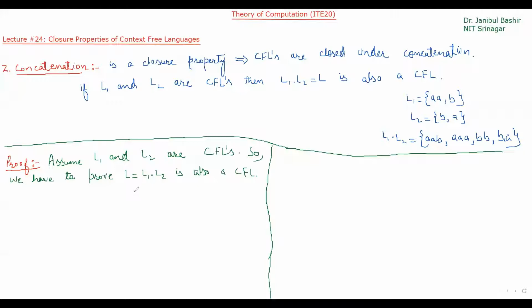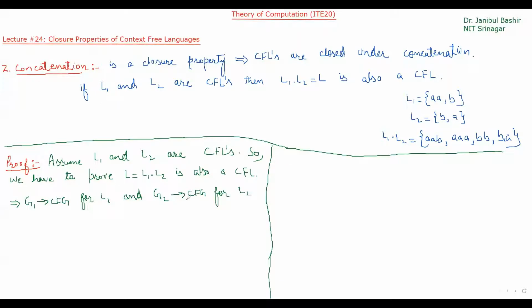We will use the same approach that we used in the case of union. Since L1 and L2 are context-free languages, that means G1 is a context-free grammar for L1, and G2 is a context-free grammar for L2.